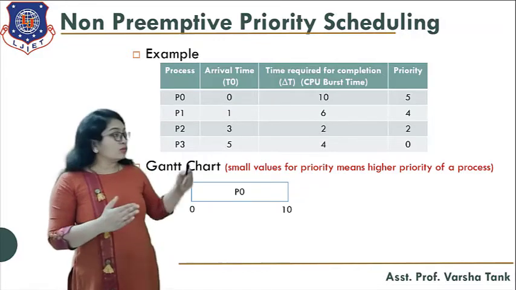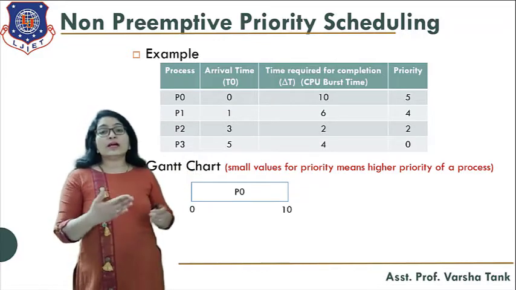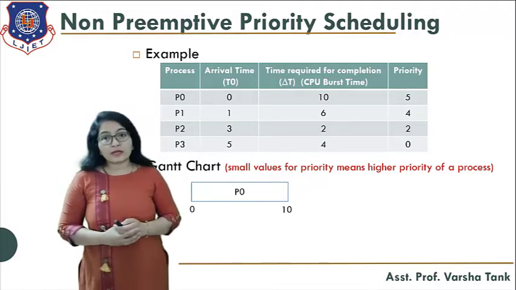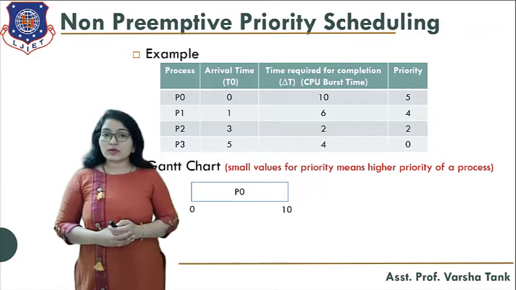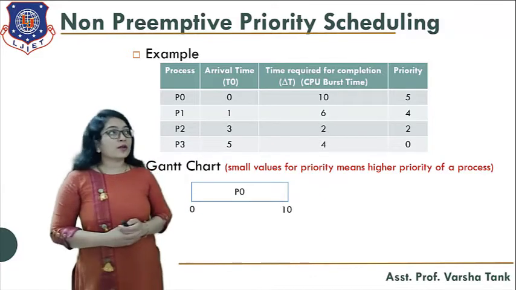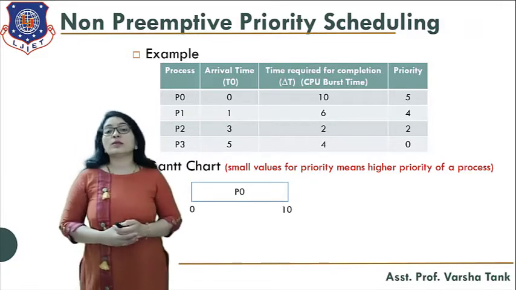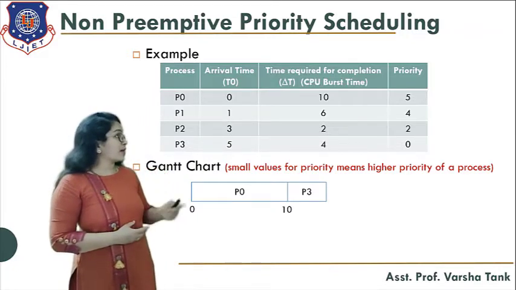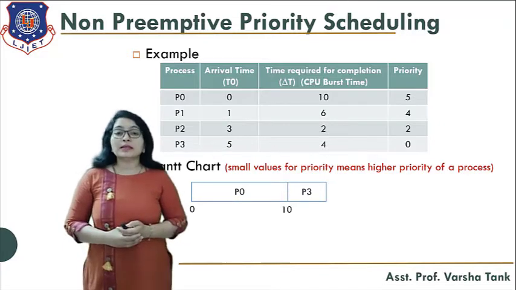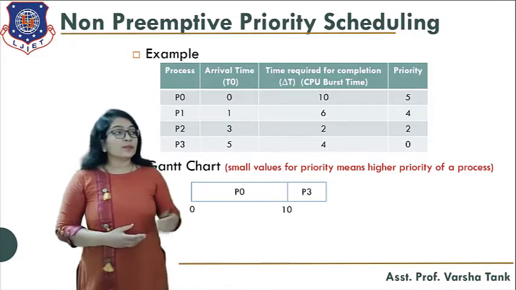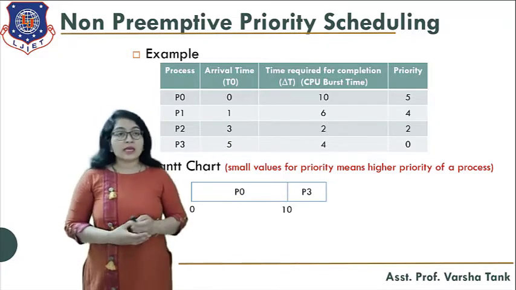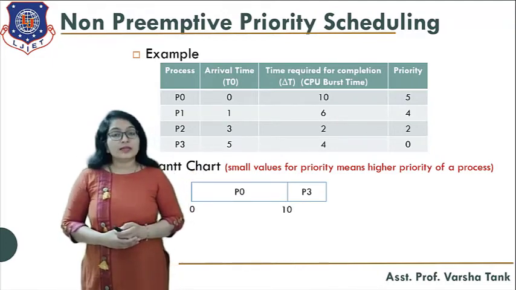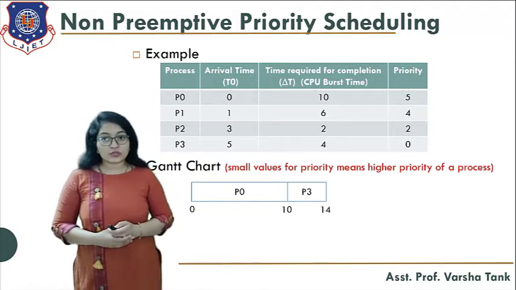So now we arrange these processes in sorted order based on priority. Which process will go for execution? The highest priority process. Here P3 has priority 0, which means it has the highest priority, since we are considering the smallest number as the highest priority. That's why P3 will go for execution.